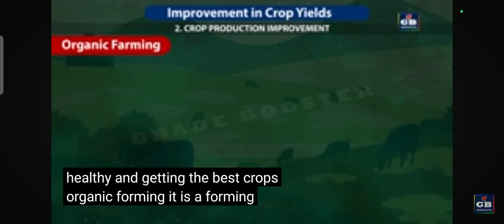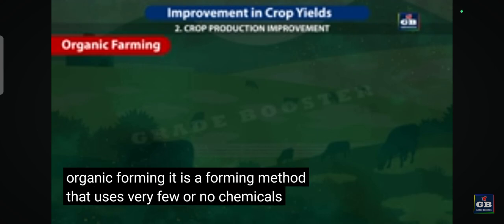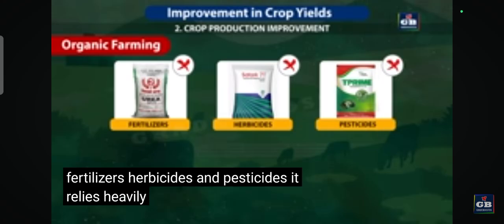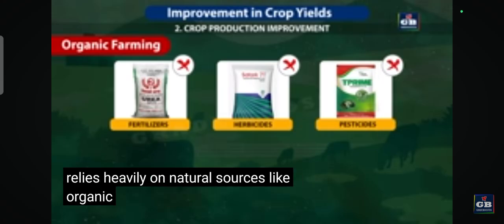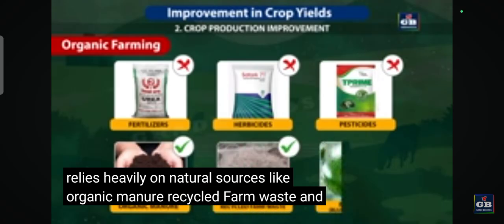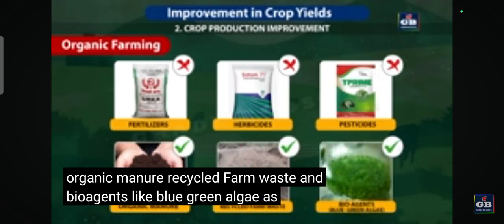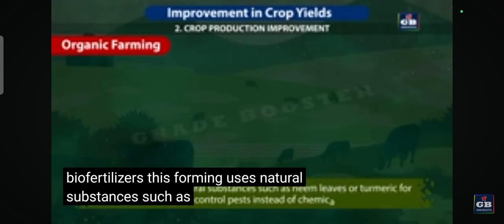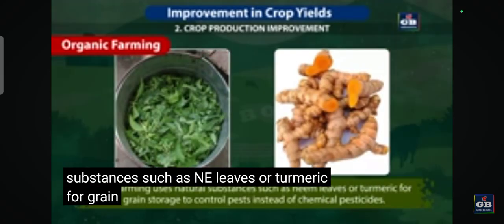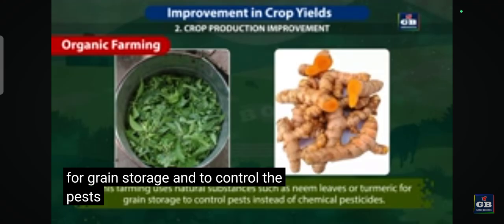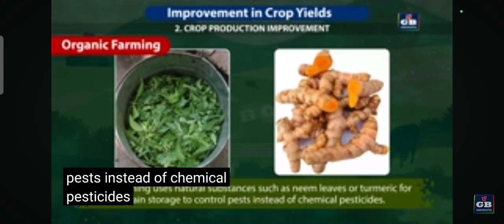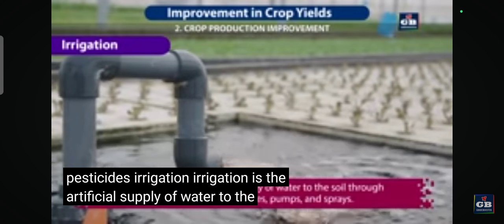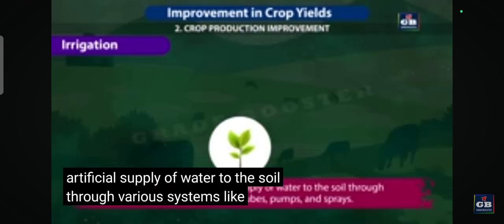It is a farming method that uses very few or no chemicals like fertilizers, herbicides, and pesticides. It relies heavily on natural sources like organic manure, recycled farm waste, and bioagents like blue-green algae as biofertilizers. This farming uses natural substances such as neem leaves or turmeric for grain storage and to control the pests instead of chemical pesticides. Irrigation. Irrigation is the artificial supply of water to the soil through various systems like tubes, pumps, and sprays.